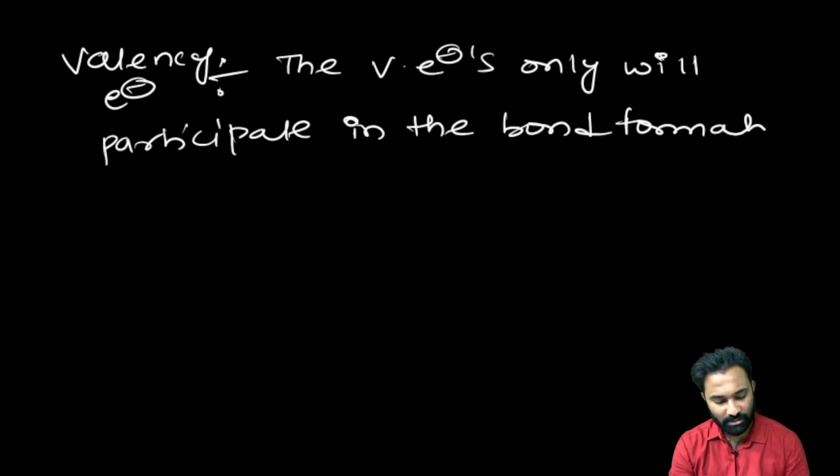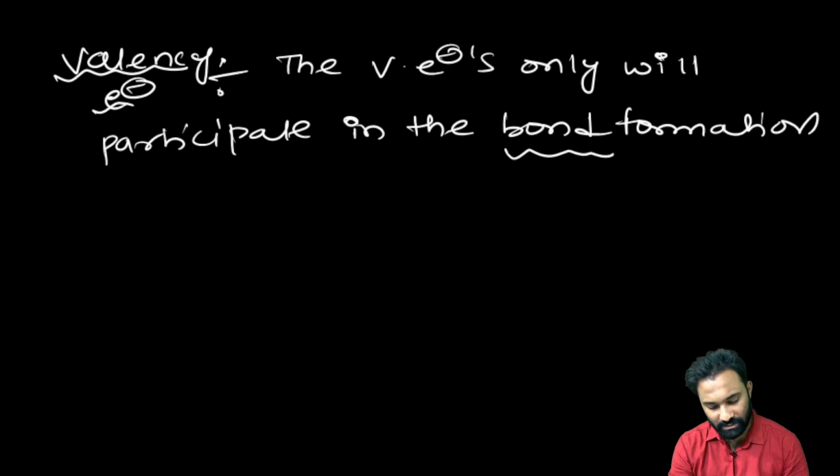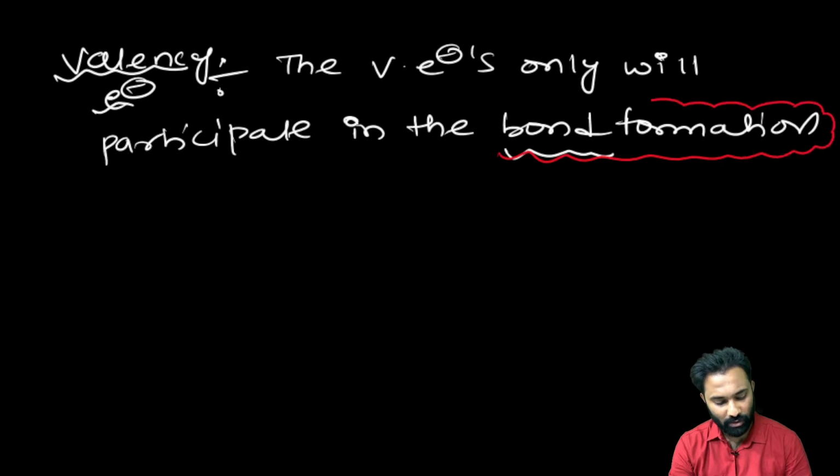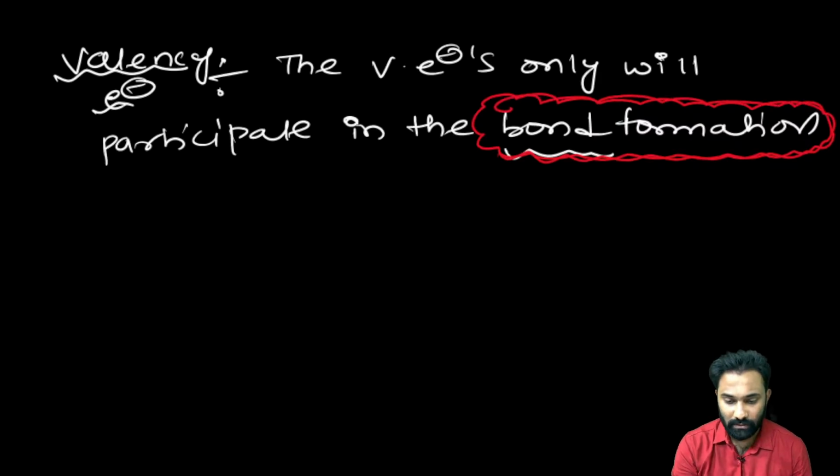In bond formation, my dear friends, only the valency electrons form the bonds. This is a very key point, and you have to be very careful with it. To form any compound, to form a bond, you have to be very clear that it is the valency electrons, right?